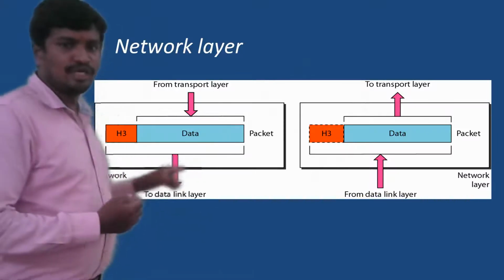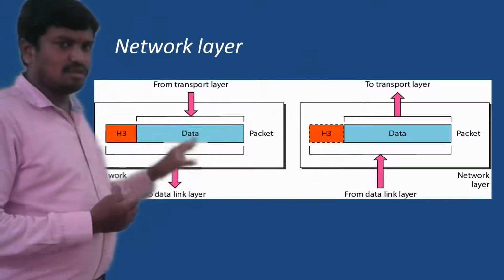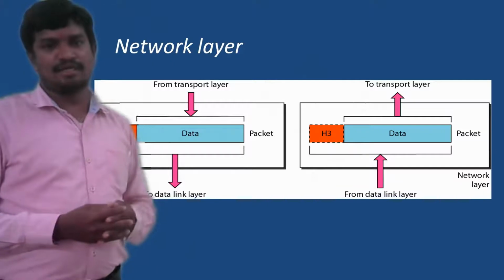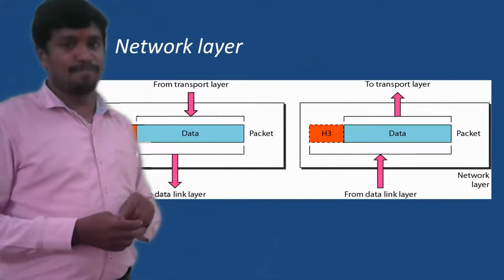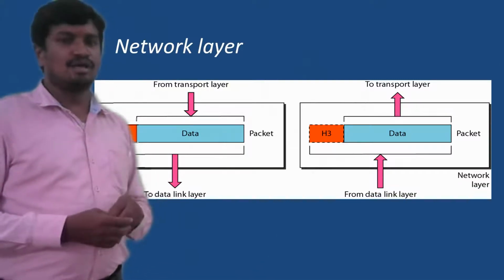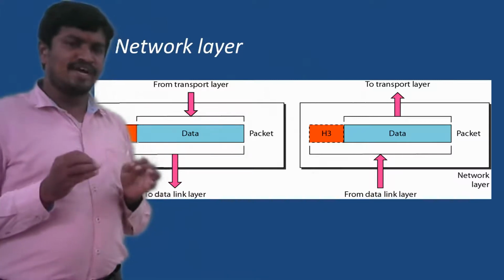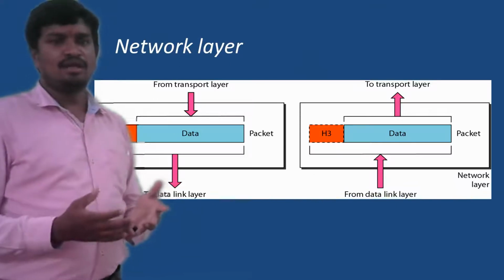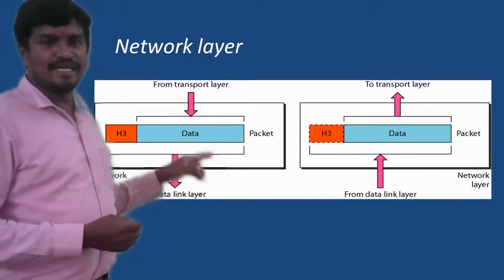When we are talking about the network layer, the data unit name is packet. When we talk about the data link layer, the unit name is frame, and when we talk about the transport layer, the unit name is segment. Likewise, there are some predefined words we need to understand for the names of the data units in each layer. Now we call it a packet.